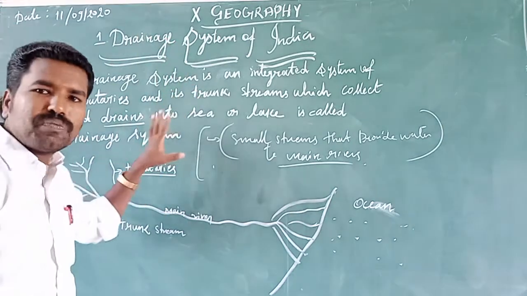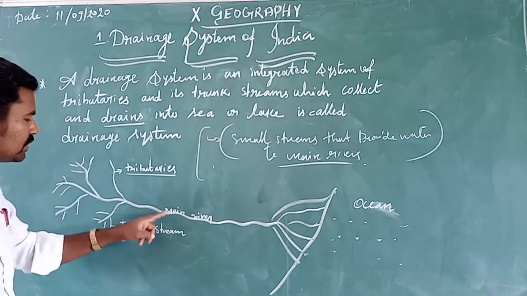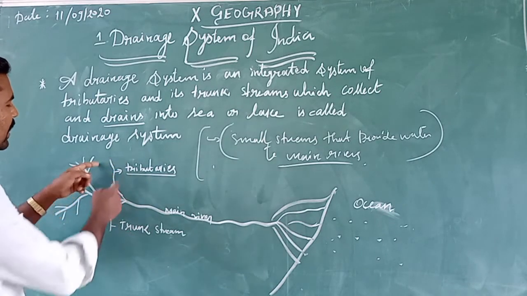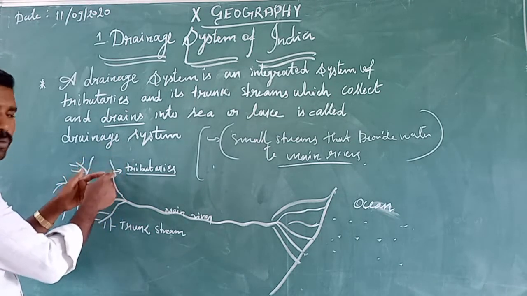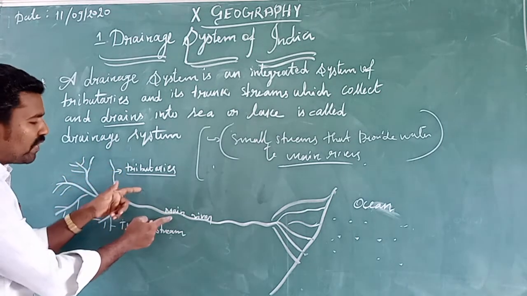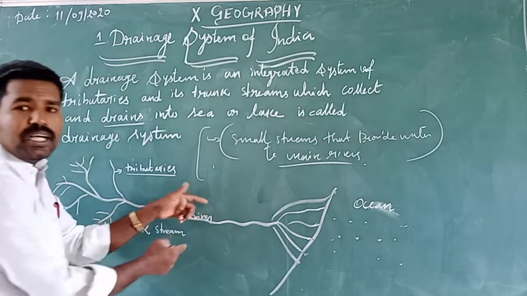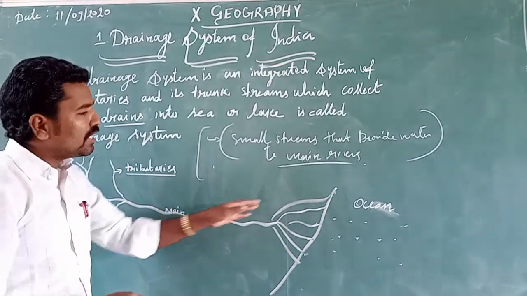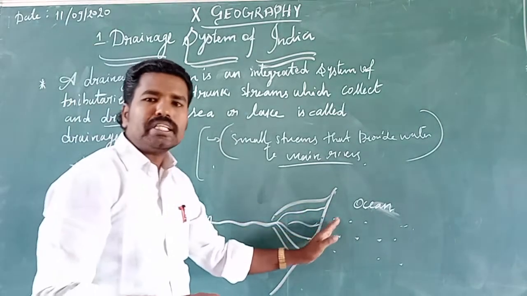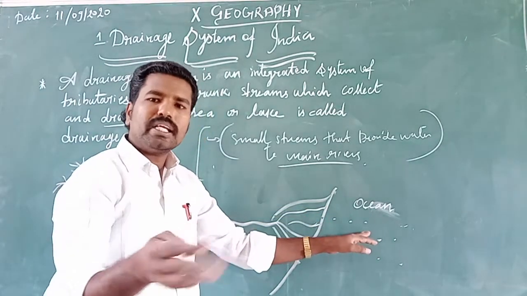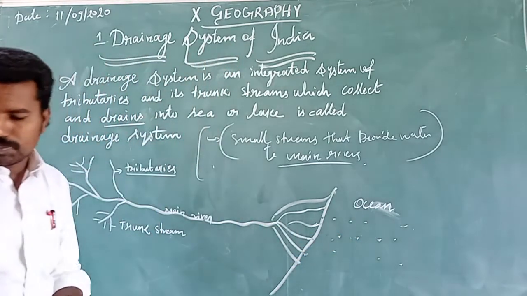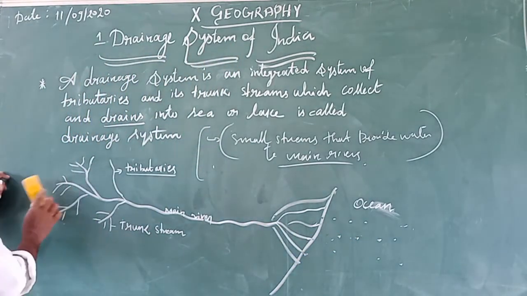This is the first definition. See, this is the tributary, this is the main river or trunk river. Tributaries are the small rivers that contribute water to the main rivers, and the main rivers flow on their courses and finally drain their water into the ocean, sea or lake. That is called a drainage system. And the second important topic: